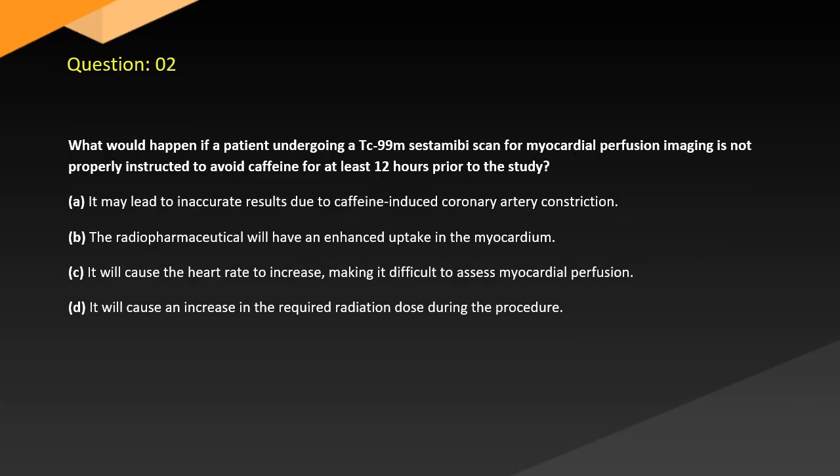Question 2. What would happen if a patient undergoing a Tc99 SNMMI scan for myocardial perfusion imaging is not properly instructed to avoid caffeine for at least 12 hours prior to the study? A. It may lead to inaccurate results due to caffeine-induced coronary artery constriction. B. The radiopharmaceutical will have an enhanced uptake in the myocardium. C. It will cause the heart rate to increase, making it difficult to assess myocardial perfusion. D. It will cause an increase in the required radiation dose during the procedure.